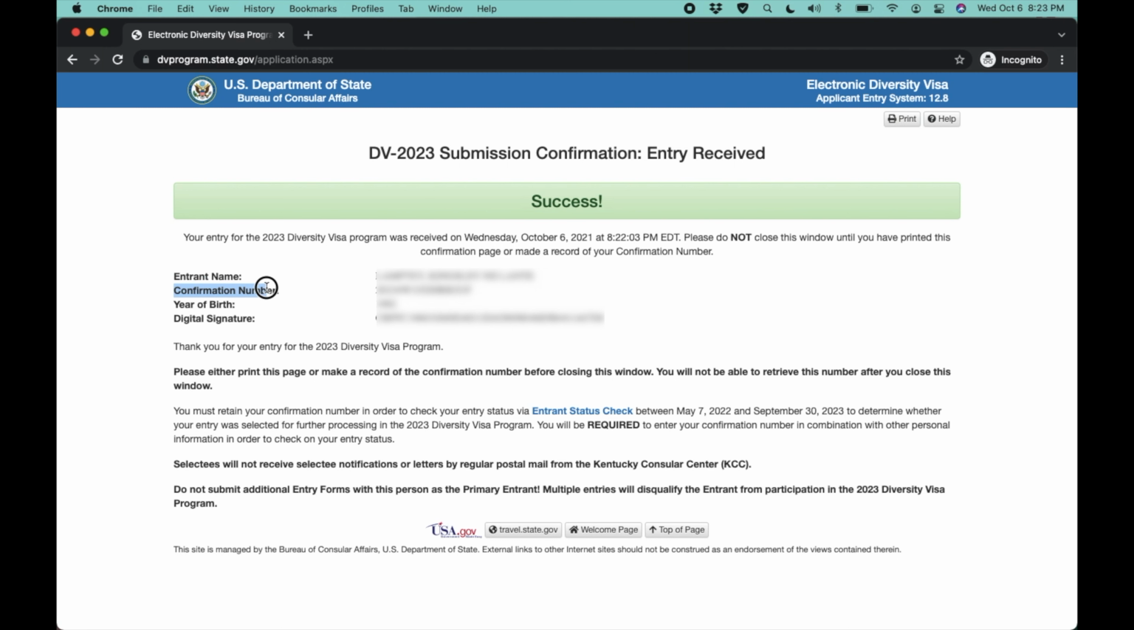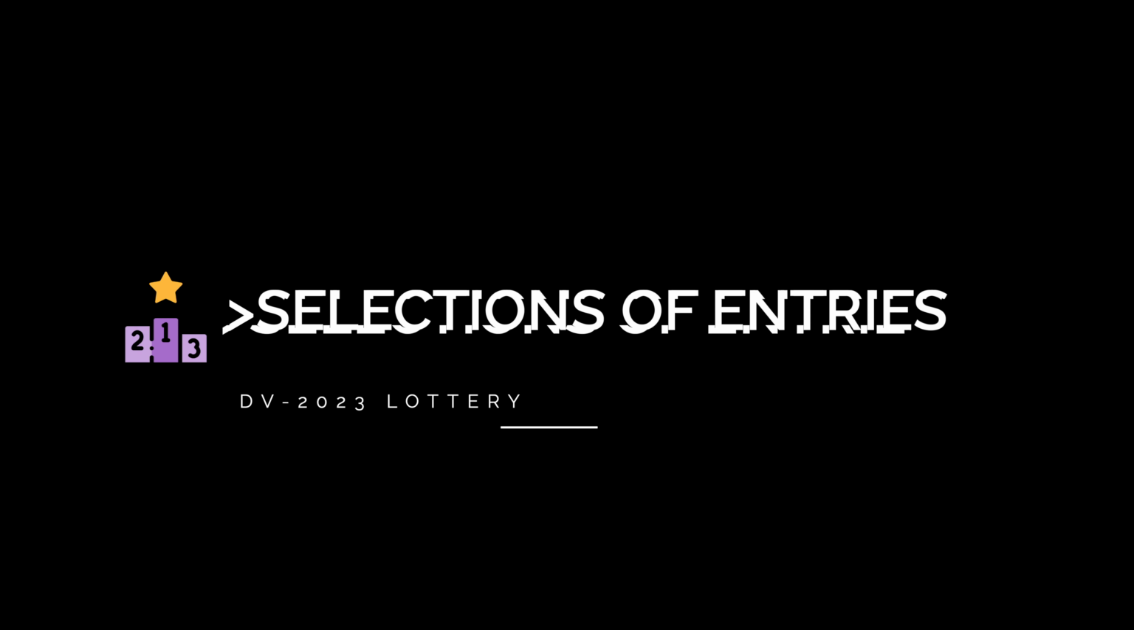Please print this page if possible and save this information somewhere safe. You will definitely need this information to check your status next year. Good luck.